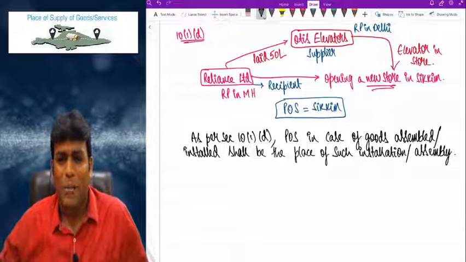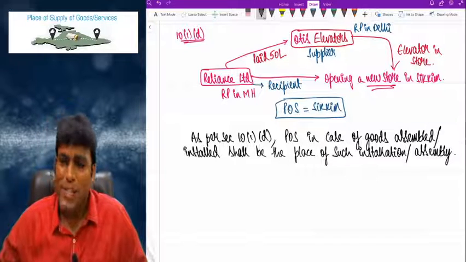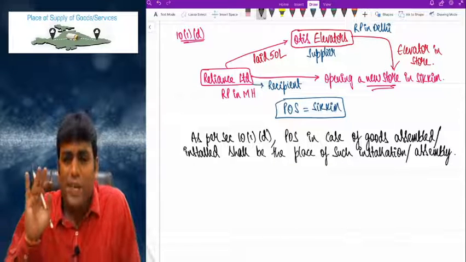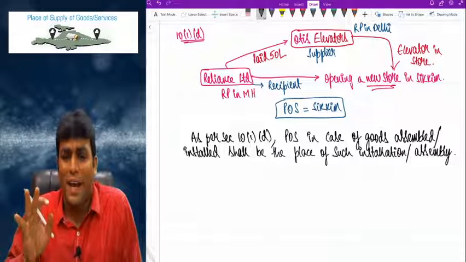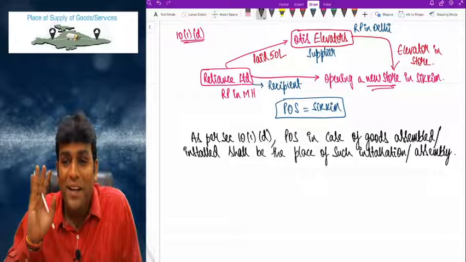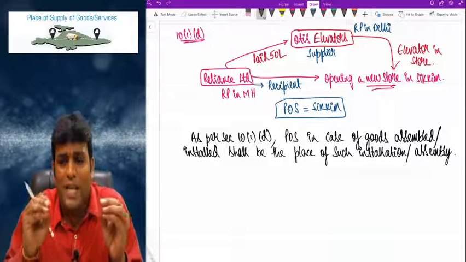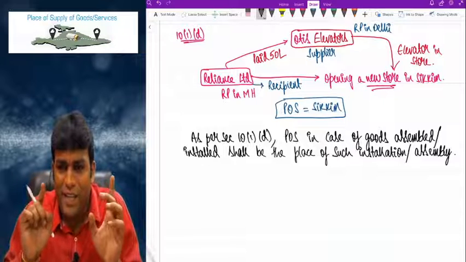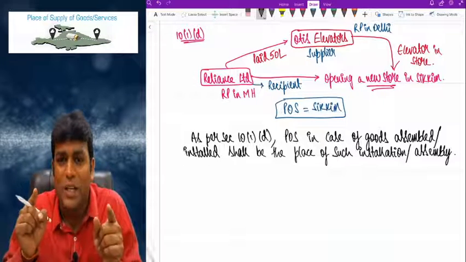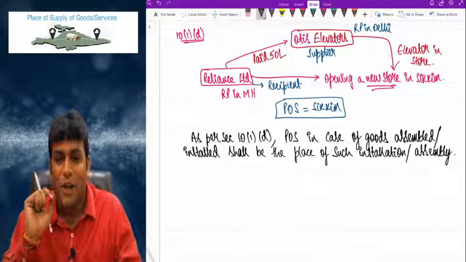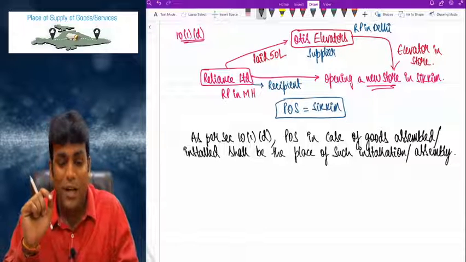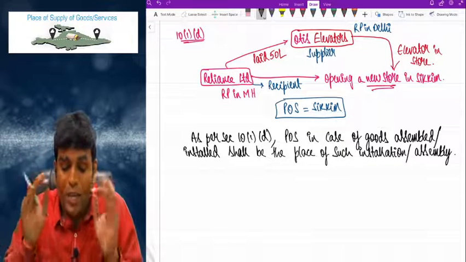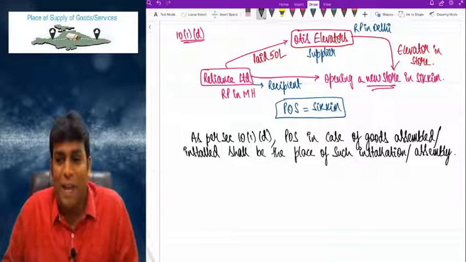Whenever we talk about goods assembled or installed, please don't apply 10(1)(a), 10(1)(b), 10(1)(c). Directly apply 10(1)(d). It is a specific rule, so please apply it. Because in case of goods assembled or installed, law clearly told that 10(1)(d) will apply.